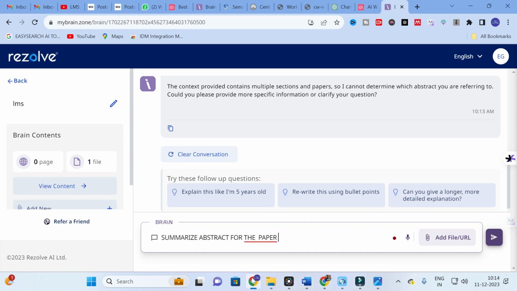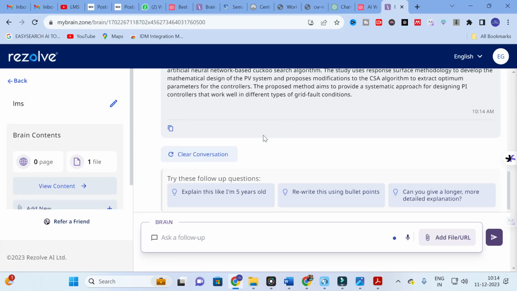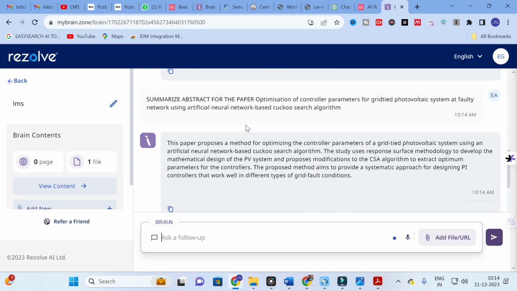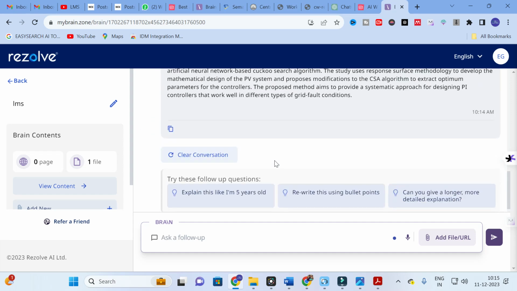So the paper we have uploaded, I have told the paper title. So here you can see, the prompt we are mentioning must be very clear and concise. Summarize abstract for the paper, you have to give the paper title. So this paper proposed a method of optimizing the controller parameters of grid tied photovoltaic system using artificial neural network. The study uses response surface methodology to develop the mathematical design of the PV system and proposes a modification of the CSA algorithm to extract optimum parameters for the controller. So like that, it has generated answers.